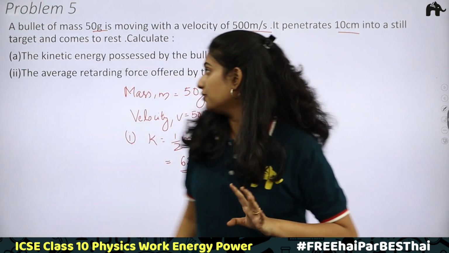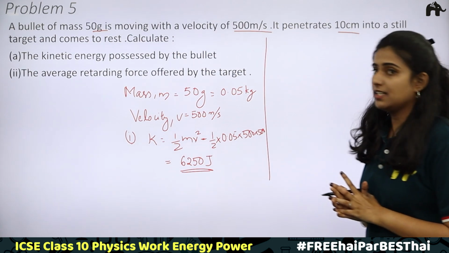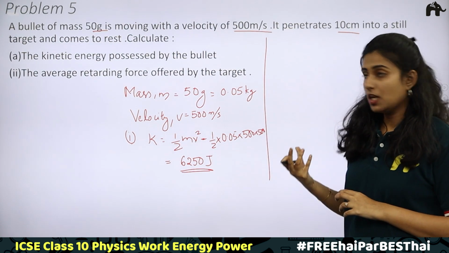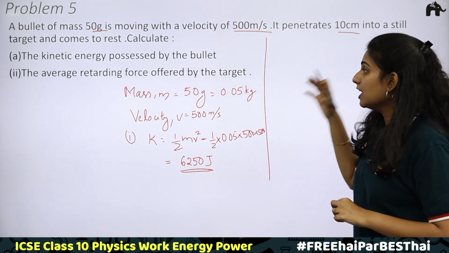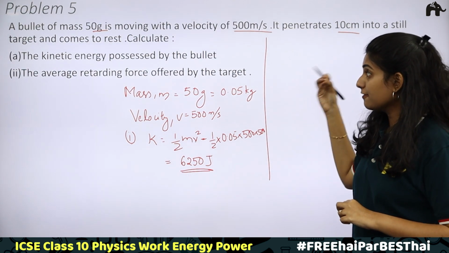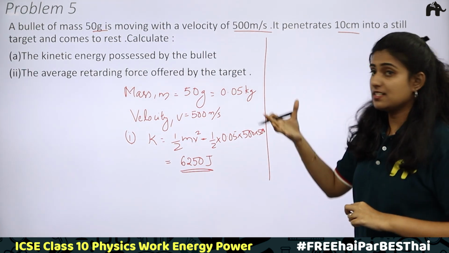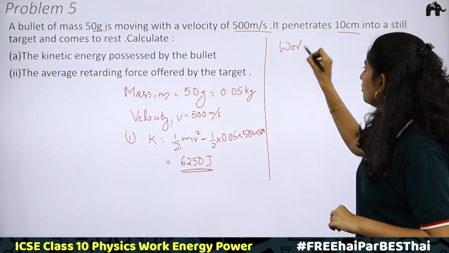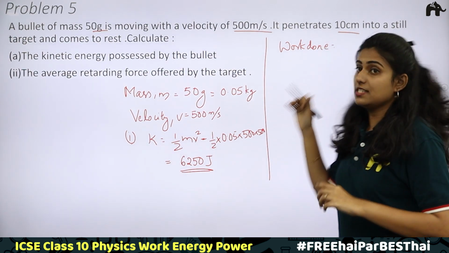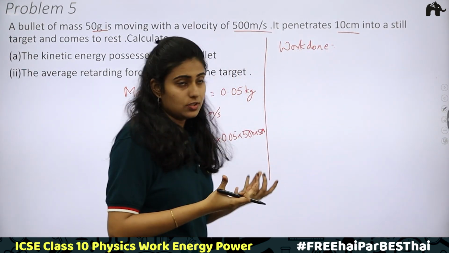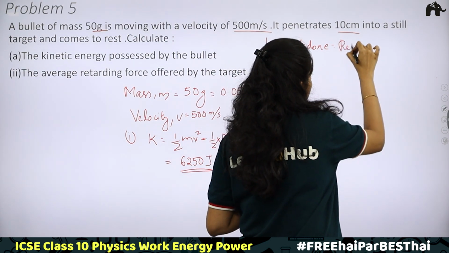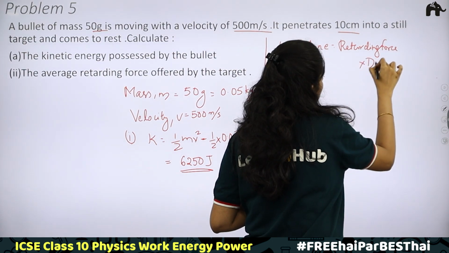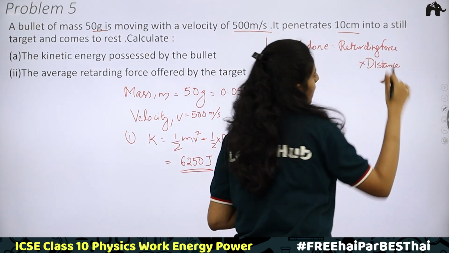Now, the second part, we have to find the average retarding force offered by the target. When this bullet goes inside, there will be a retarding force offered by the target. Okay, we are going to find the retarding force. The work done by the target when the bullet penetrates, against this, a work is done by the target. This work done will be equal to, this is against the motion of the bullet, so there you will be having retarding force into distance, how much it has penetrated.